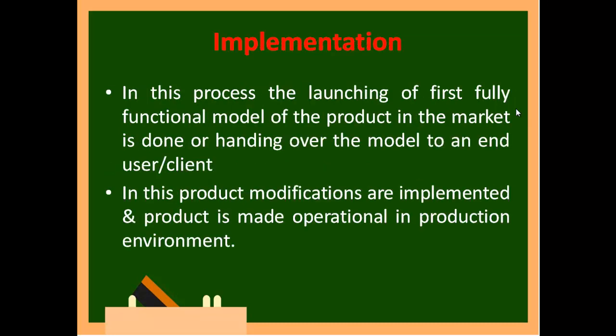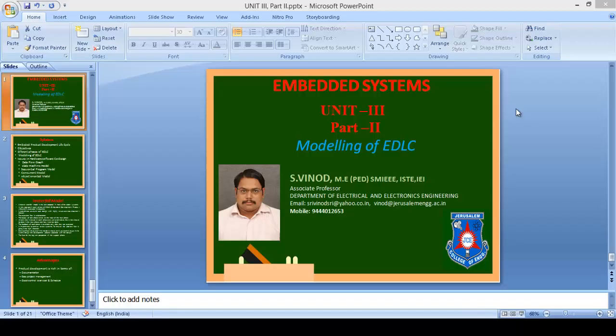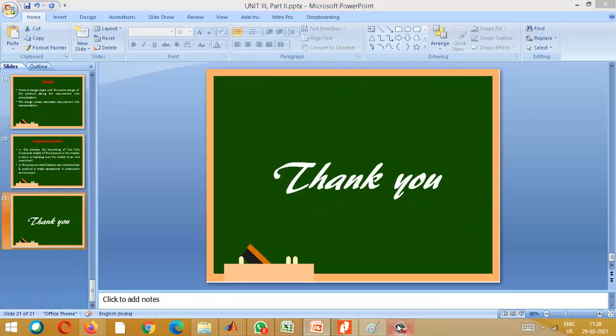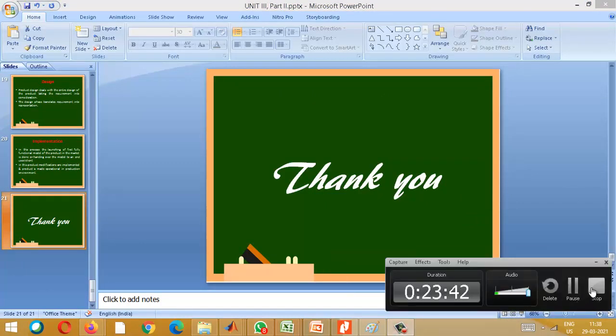Implement. In this process, launching of the first fully functional model of the product in the market is done, and handing over the model to the end user and client. In this, product modifications are implemented and the product is made operational in the production environment. So you make it, give it to the customer, then you sit and think, again you release, again you sit and think, and as it goes like that, the thinking will increase. But what happens is you have launched the product, so that is the advantage. With this we will stop today's session on various models.